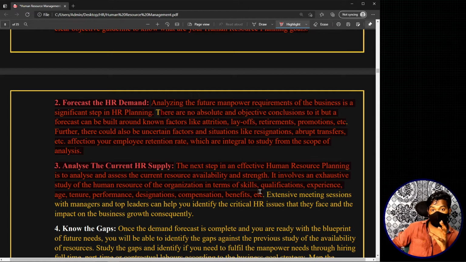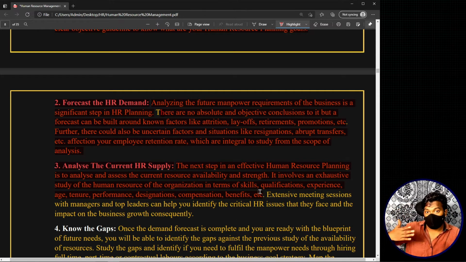See, in the example I told you, right? In the second step only, while forecasting the HR demand, we basically look after so many different things relating to human resource. Like we look after the quantity of human resource, that means how much manpower, how many people we actually need. We also look after the quality, or basically the content of this particular human resource. That means what kind of knowledge, what kind of skills, what kind of expertise, and everything related to the human resource, we also concentrate on that, right? Now that is the human resource demand forecasting part.